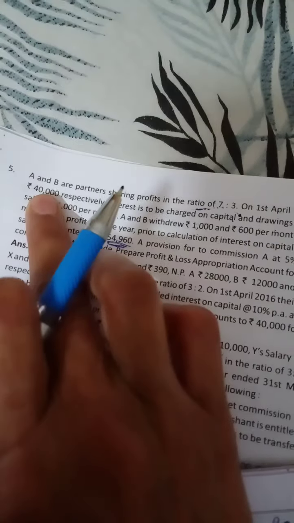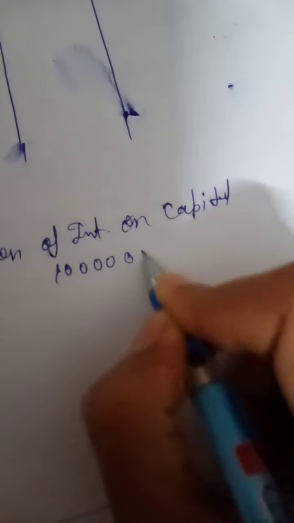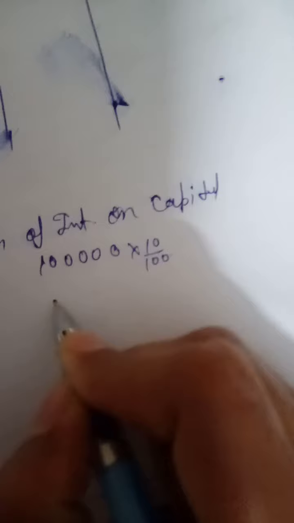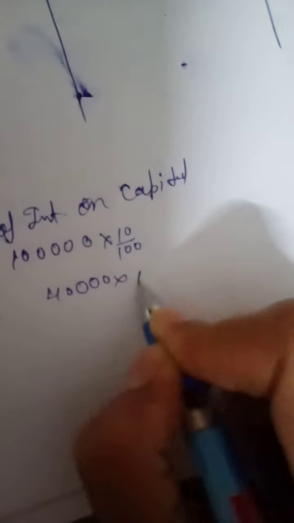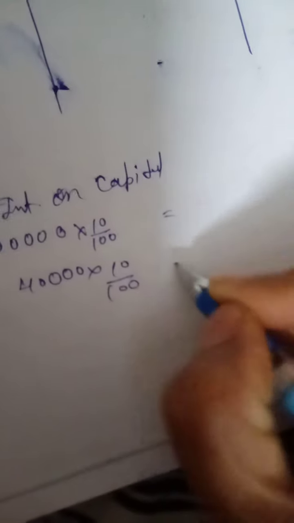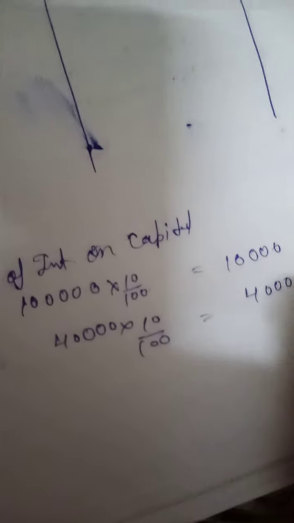A and B, what is the capital? A is 1 lakh and B is 40,000. Interest rate is 10%. Then A, 1 lakh into 10%, and B, 40,000 into 10%, is equal to 10,000 and 4,000.